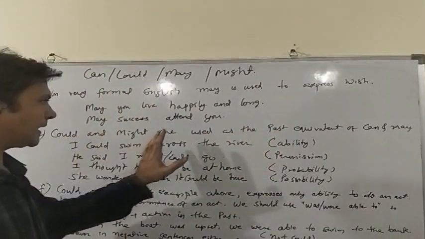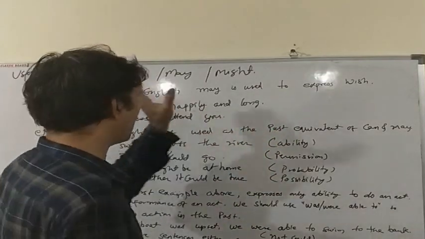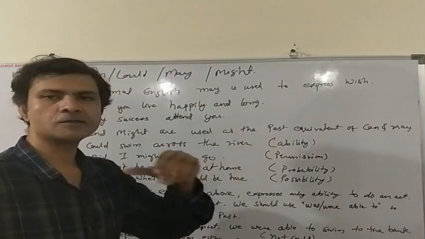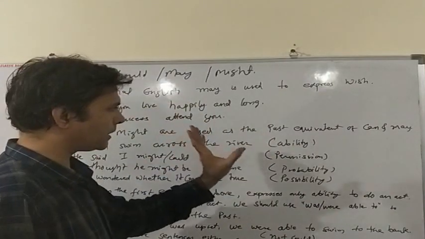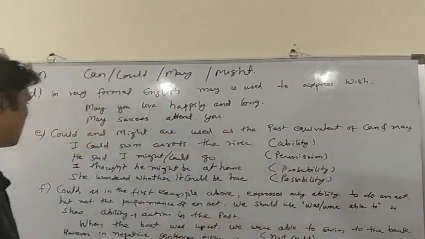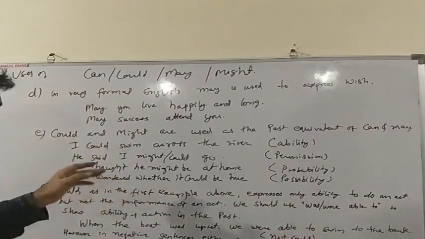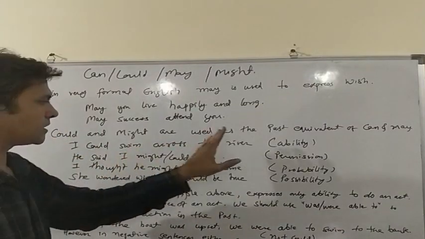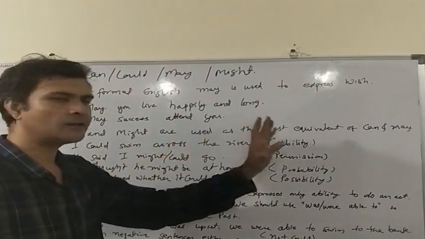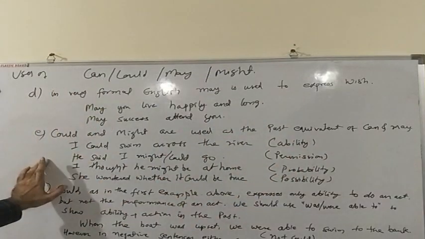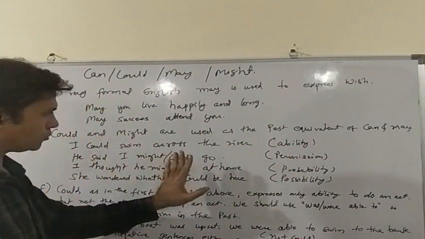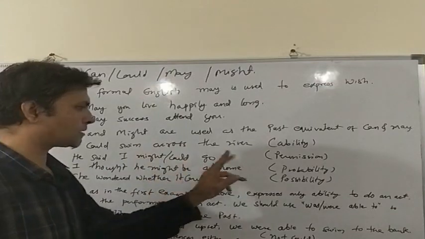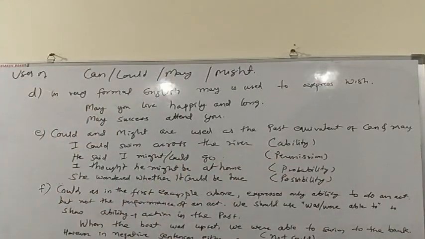Now, could and might are the past equivalent of can and may. Can is could in past and may is might in past. And we use them as such. I could swim across the river. Here could is suggesting ability. He said I might or could go. Here might and could are expressing permission.